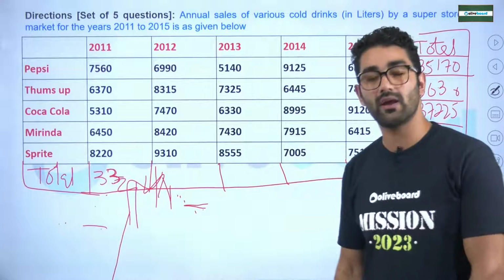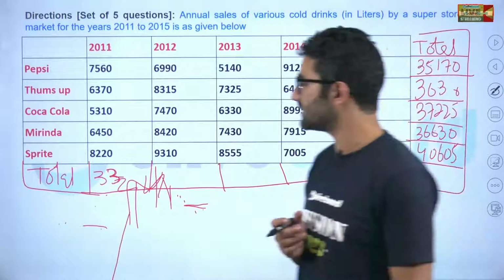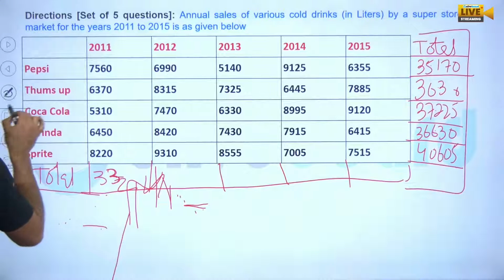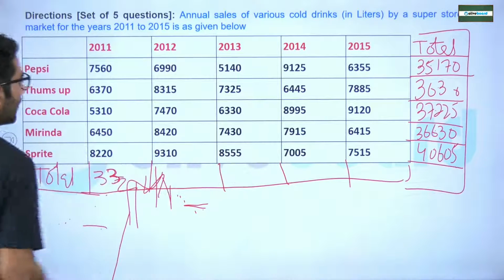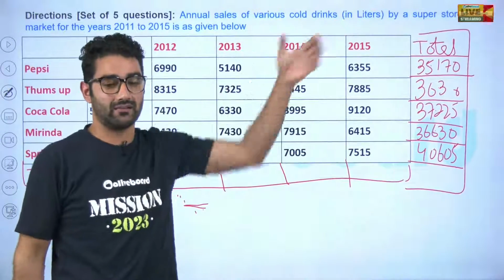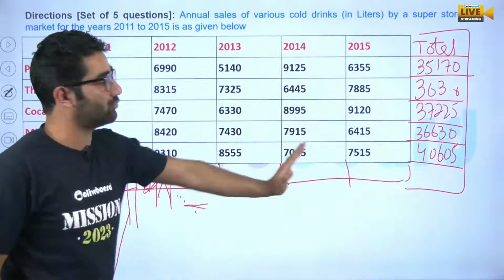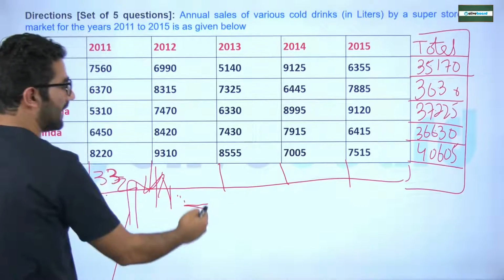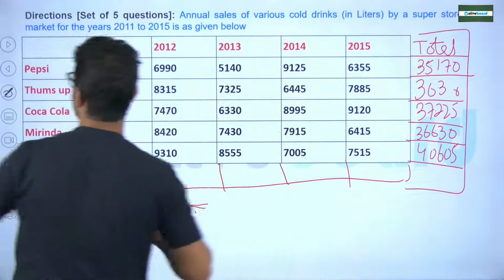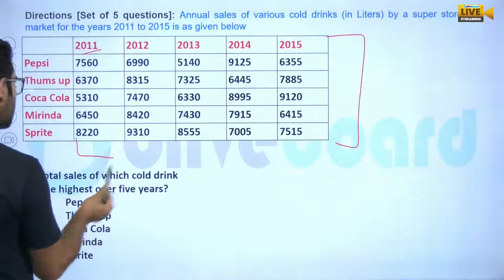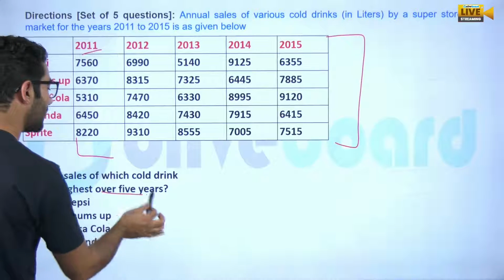Regret for that. Now, if you see the question, my dear, I do not want to waste your time on this. You will definitely figure out which type of DI it was, how many questions have been asked, and what data we have to calculate. That should be in your mind. You have to find this total also. But in the first question, what has been given? What is the total sale of which cold drink was the highest over 5 years?